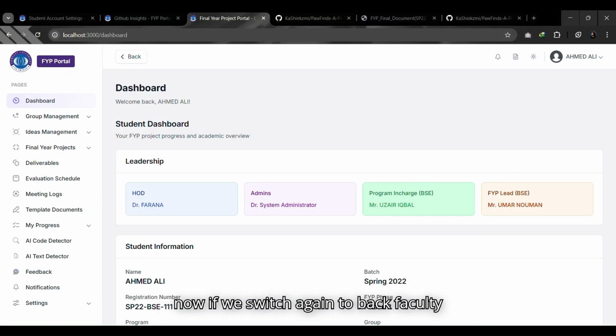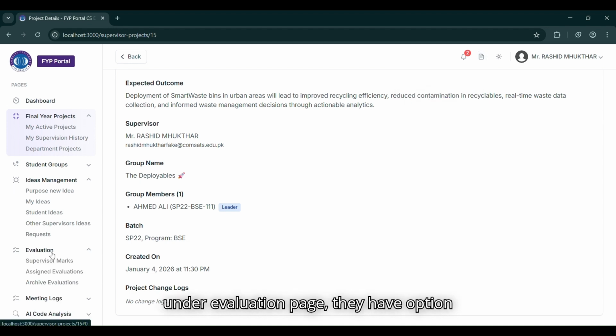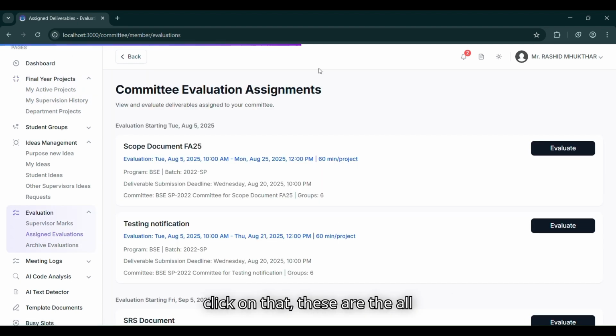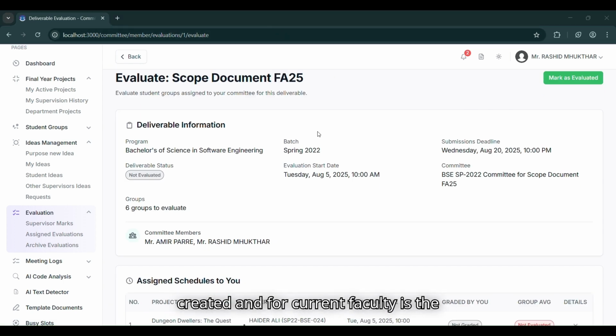And now, if we switch back to the faculty, who is a supervisor and also a committee member at the same time, under the evaluation page they have the option to view their assigned evaluations. If we click on that, these are all the deliverables for which a committee has been created, and my current faculty is a member of that committee.